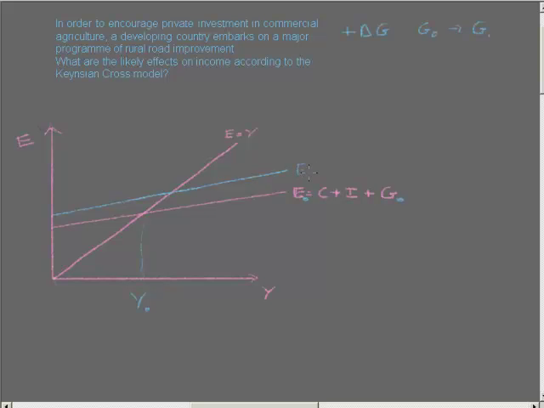expenditure has increased, because of this boost to government spending. So this vertical increase here would increase expenditure, and as expenditure has got to be equal to output, we'd have to move to here.